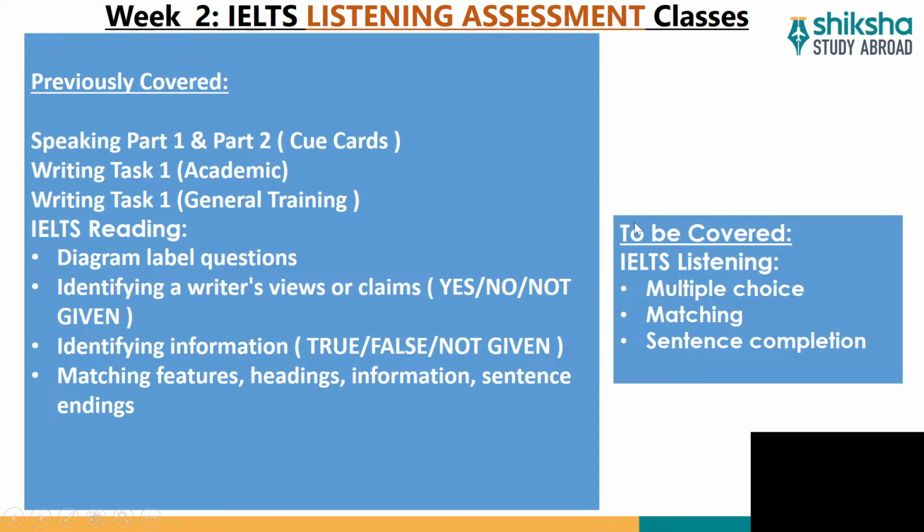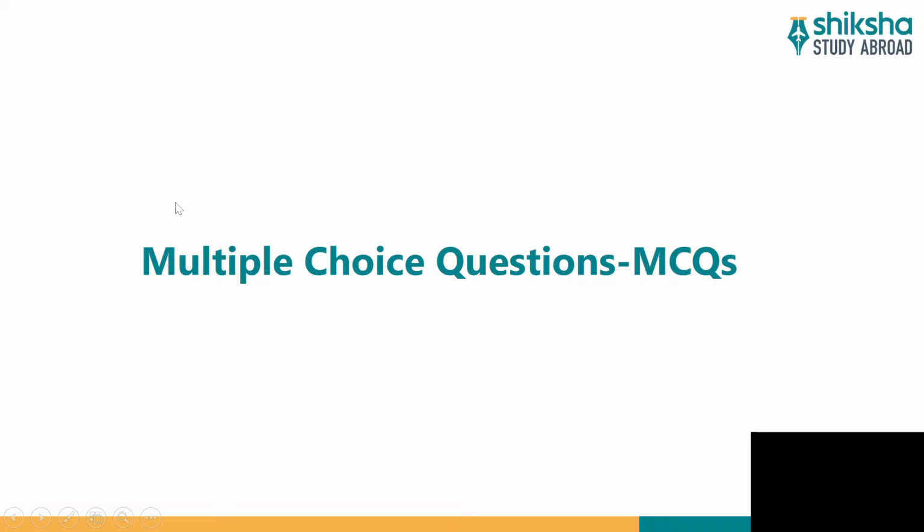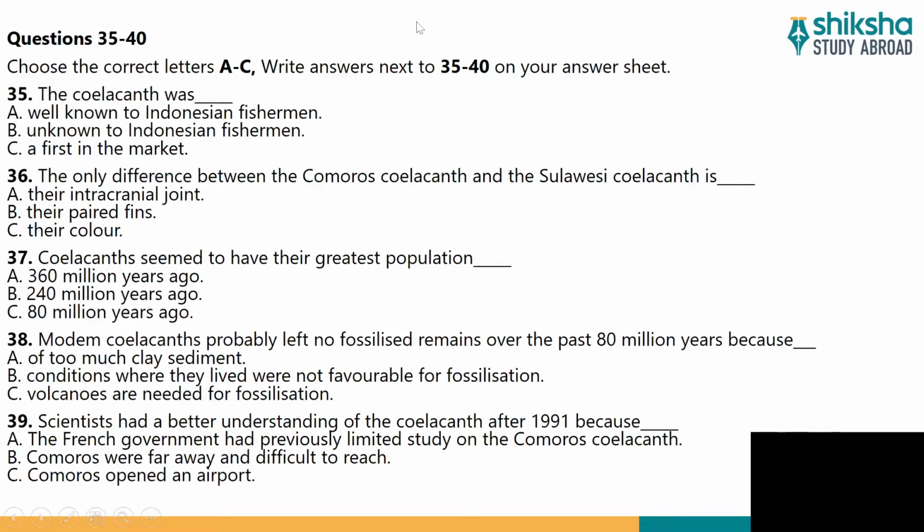So without any further delay, guys, let's start with the class. We are starting with multiple choice questions, that is MCQs. As you can see in front of you, there are 4 to 5 questions related to your MCQs, which is multiple choice questions. The question itself is self-explanatory. MCQs mean that you have to choose at least one or two options as the correct answer to the particular question.